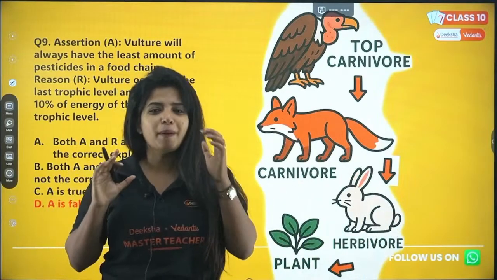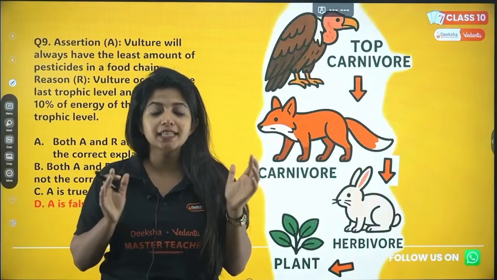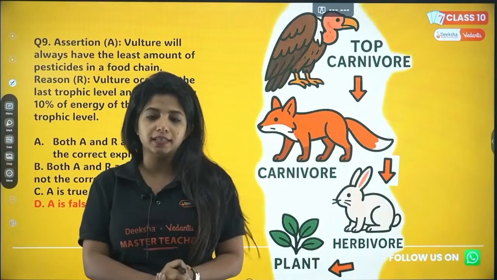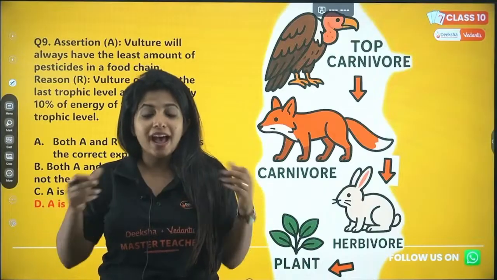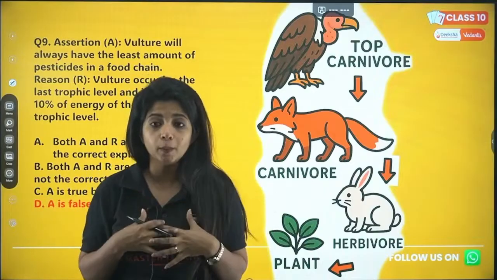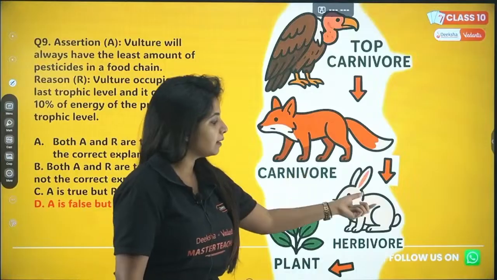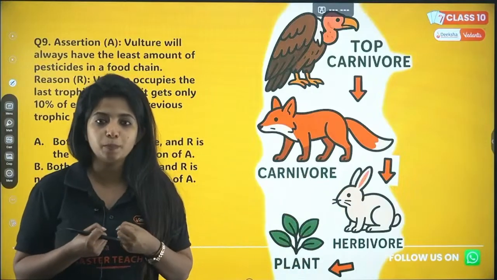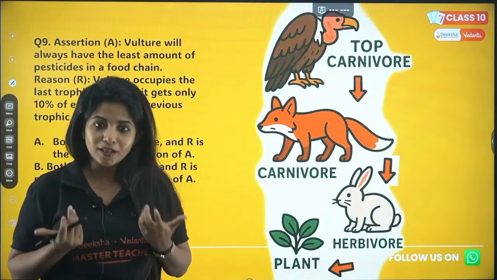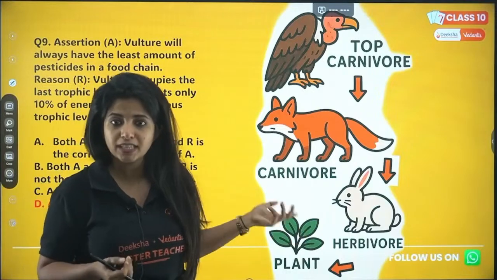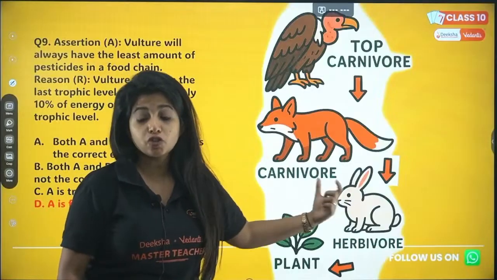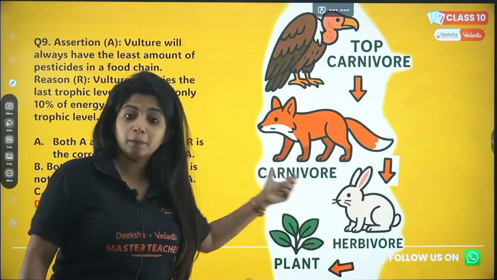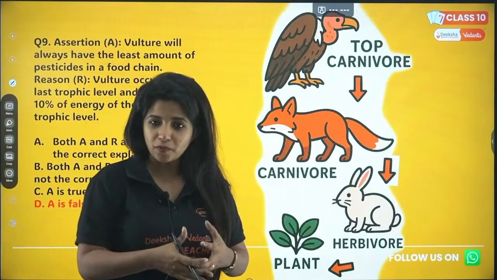Why? The bad property about all these pesticides is that they cannot be broken down easily. So they just accumulate. Rather than being broken down, they are getting accumulated. Now what will happen? A rabbit comes and eats it. It will have all these pesticides. Obviously, it is eating the plant which has the pesticides, right? Now, rabbit does not eat one plant. It feeds on multiple plants. So, that means more amount of pesticides.